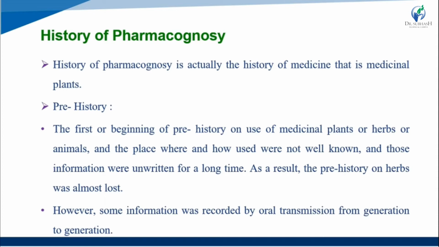In prehistory, the beginning of the use of medicinal plants, herbs or animals, and the place where and how they were used were not well known. That information was unwritten for a long time, and as a result the prehistory on herbs was almost lost.